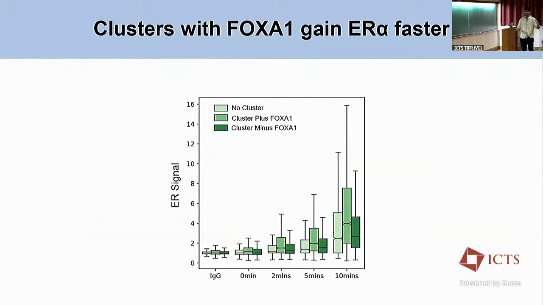So genomically, wherever there is FOXA1, even in the -E2 condition, wherever there is this pioneering factor in the -E2 condition, those regions tend to gain ER alpha faster as compared to the ones that don't. Now this is all genomic. Now we wanted to see if this is true for the condensates that we see as well.